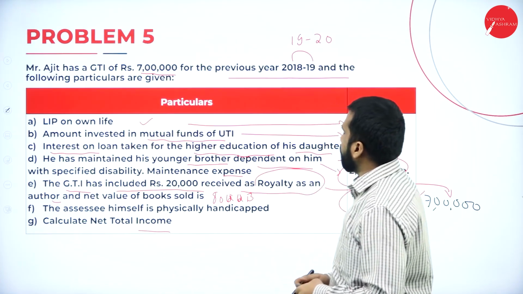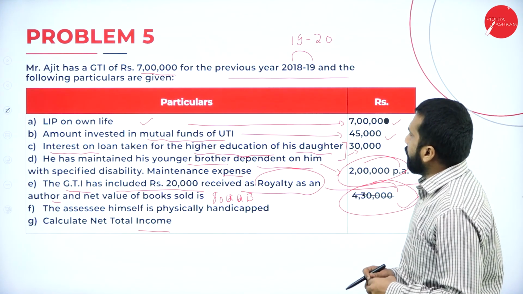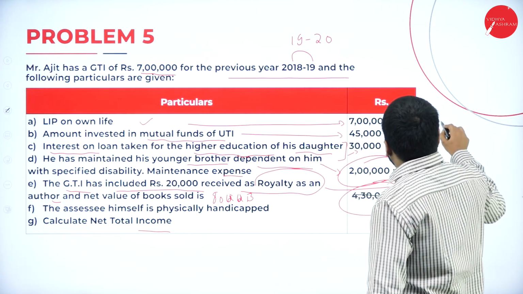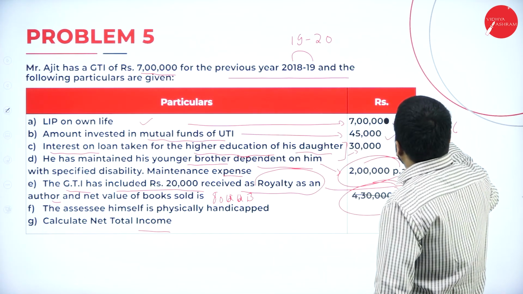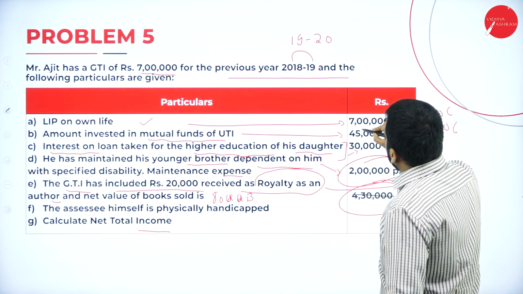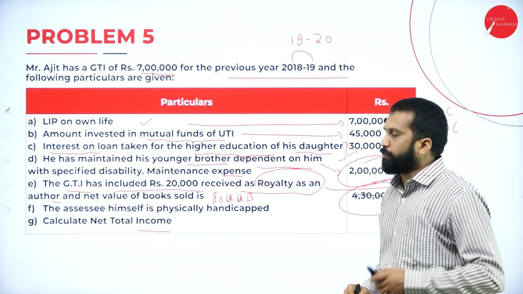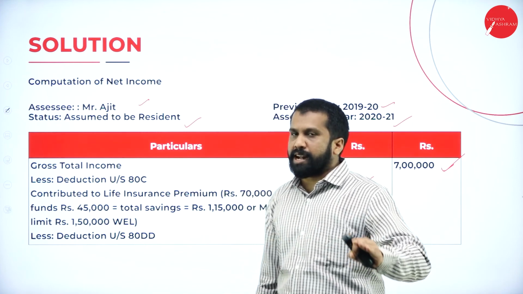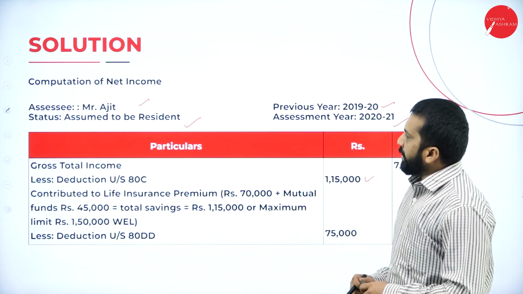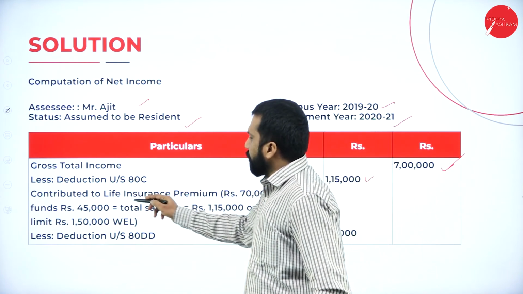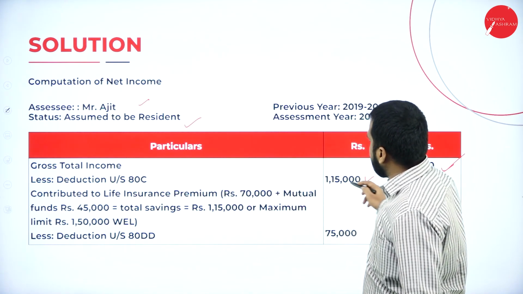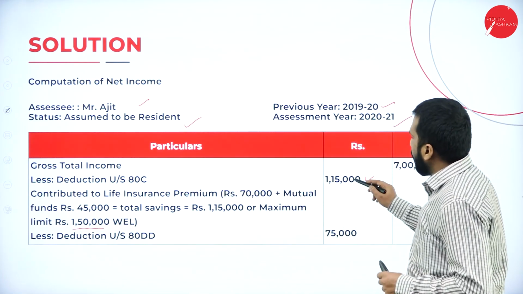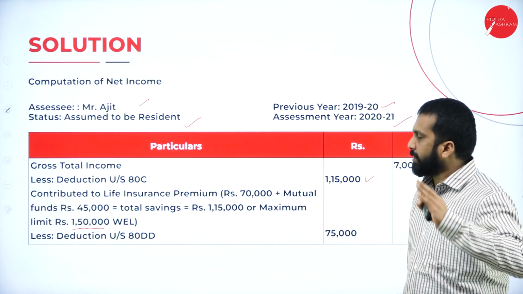80C. I'll go back. 80C you have in this amount invested in mutual fund, 80C. LIP own life, 80C. 70,000 plus 45. How much it is? 1,15,000. So your amount will be 1,15,000. This is done. Now, after 80C, the second deduction will be contribution to life insurance premium 70. Next, maximum is 1,50,000 actually under 80C, but how much you have? You have only 1,15,000. Easily you can consider.